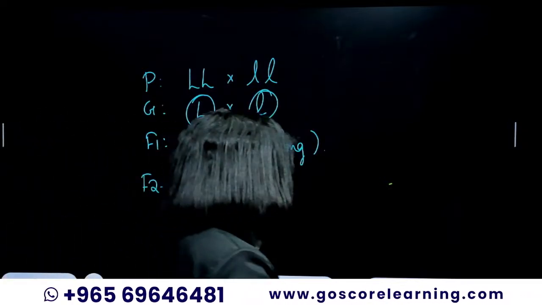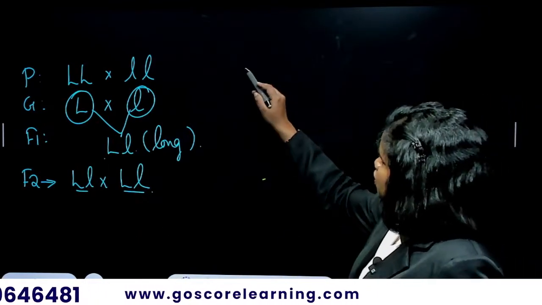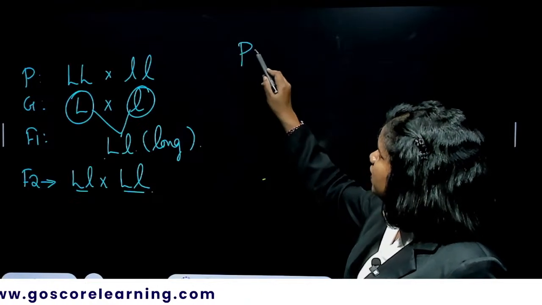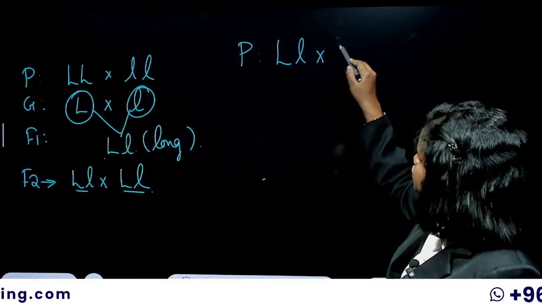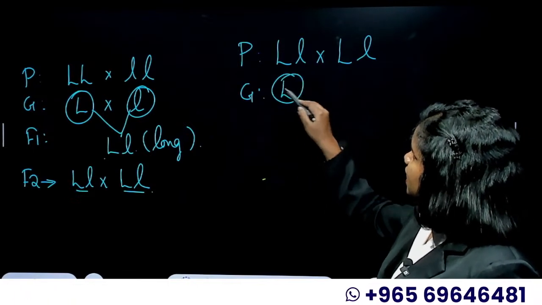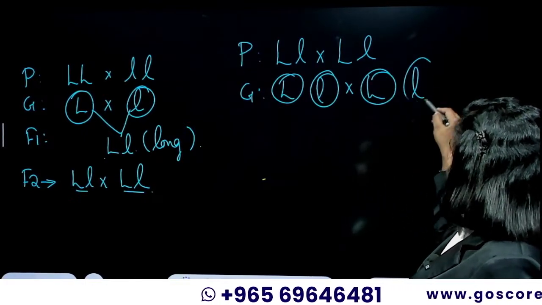So you can even create a Punnett square for this particular question. So in the case of F2, parents would be capital L, small l into capital L, small l, and the gametes would be capital L, small l into capital L, small l.